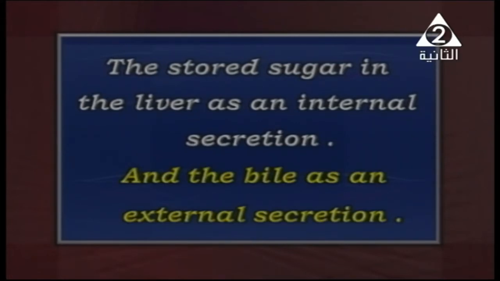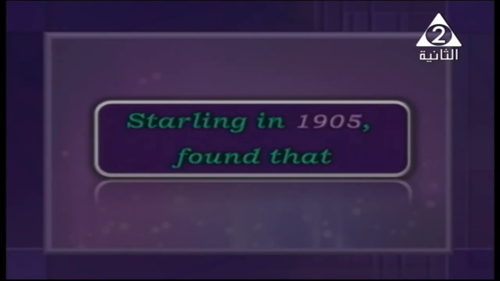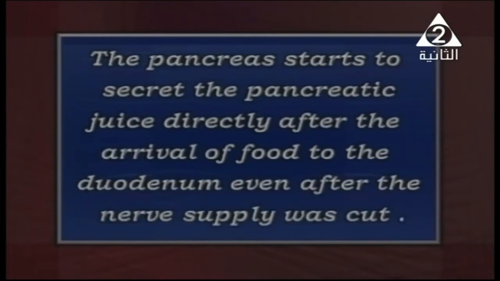On the other hand, we have another scientist, Starling. In 1905, he found that the pancreas starts to secrete pancreatic juice directly after the arrival of food to the duodenum, even when the nerve supply was cut. Let me show something here. What does duodenum mean? We have a picture here to show the meaning of duodenum.